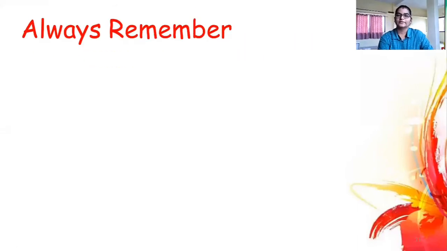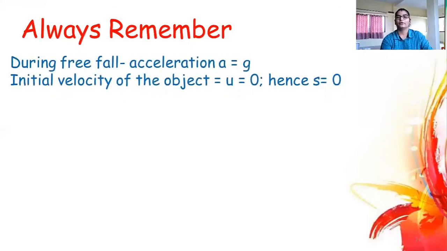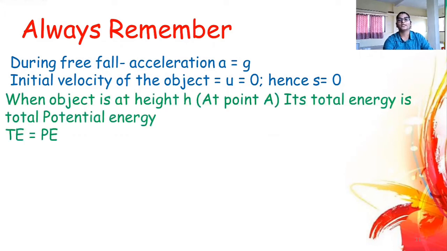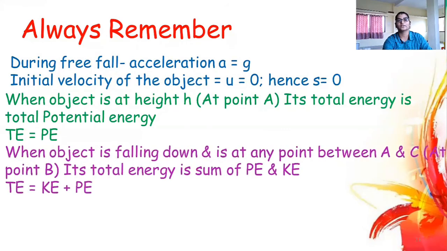There are some things to remember: during free fall, acceleration is always the acceleration due to gravity and it is positive. Initial velocity of the object, u, is always 0. Therefore displacement is also 0 when it is just starting to fall. When the object is at height h, at point A, its total energy is total potential energy, because its initial velocity is 0 and it has no kinetic energy.